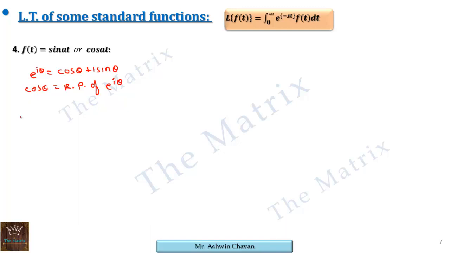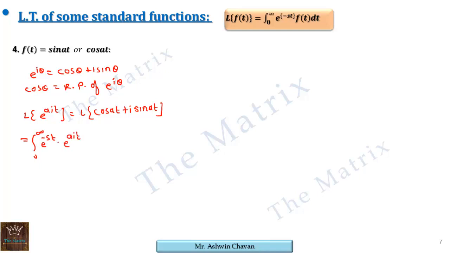So we find Laplace of e raised to ait, which will be Laplace of cos at plus i sin at, and at last we will separate the real and imaginary parts to get both Laplaces. By definition we get the integral 0 to infinity e raised to minus st,